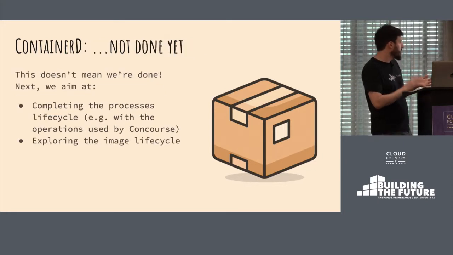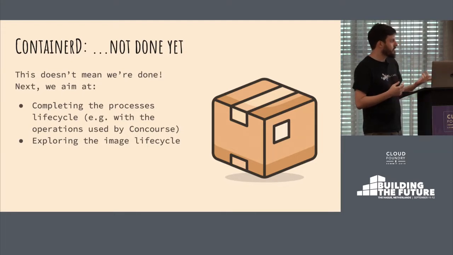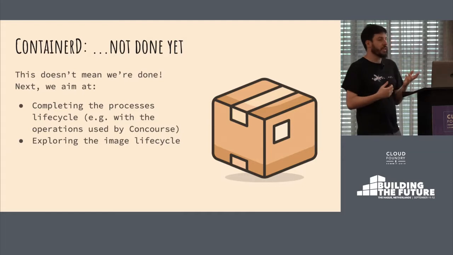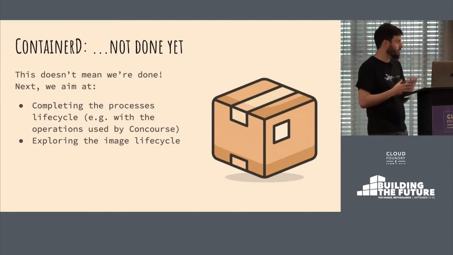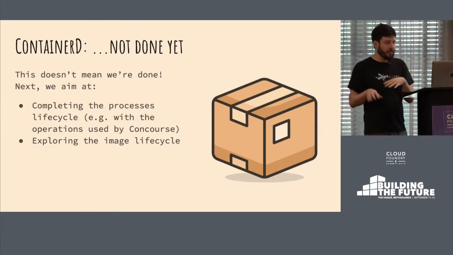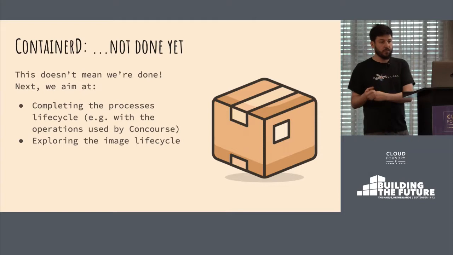So we're not done yet. As I said, we want to finish the process lifecycle with adding some operations that currently are used by Concourse, for example. And then once that's done, we're going to start exploring the image lifecycle. So at the moment, we have this plugin called ROOTLESS, which we use for our image things. We want to explore how it will look like to delegate those things to containerd as well.